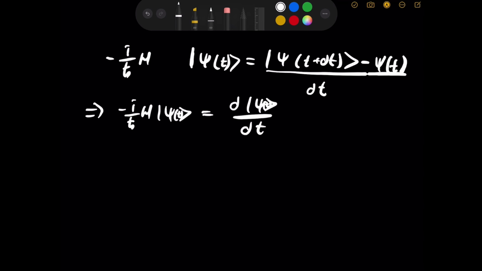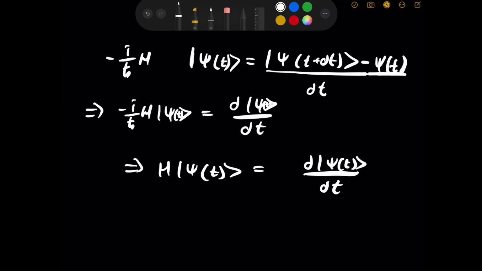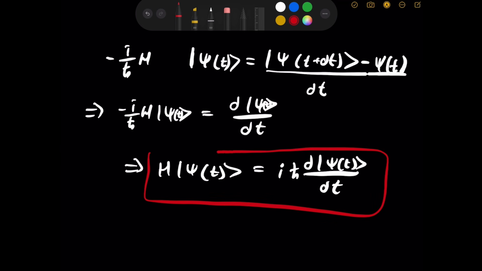And then to get the formula people are more used to, if you multiply by h bar, you're going to have the h bar here, and then if you multiply by i, that's going to be a minus 1 on the left, so the minuses cancel, and you'll have an i on the right. And that is, my friends, the time-dependent Schrödinger equation,